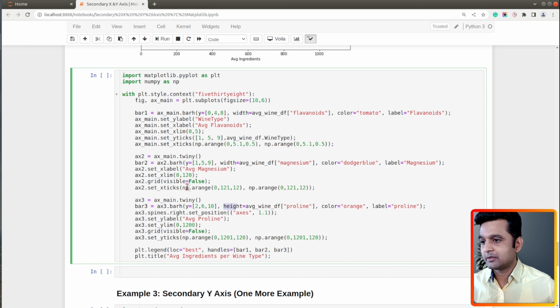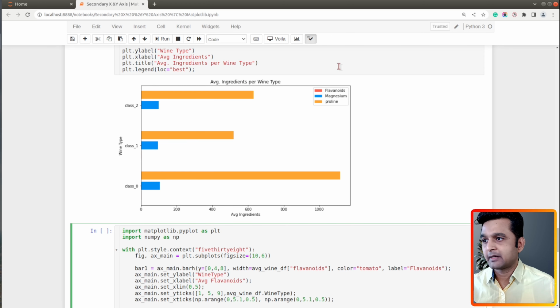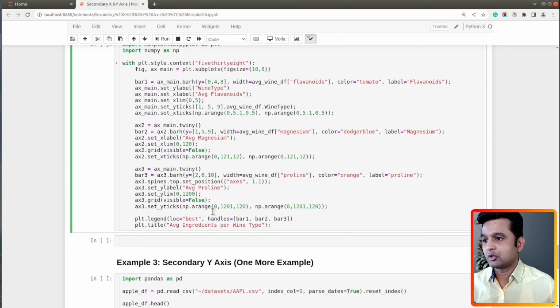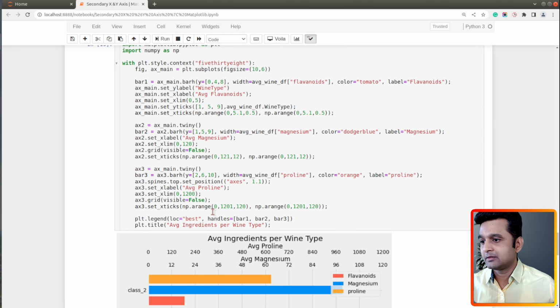y over here, width of the bar for the third axis, and in this case, instead of right we want to set the position of top spine, this one. So I will use top over here. X label will be average proline, x limit will be 0 to 1200, and x ticks will be from 0 to 1200. Let's keep the rest of the things same. So I think this should work. So let me execute this cell.